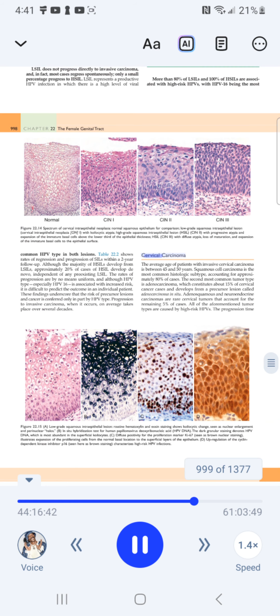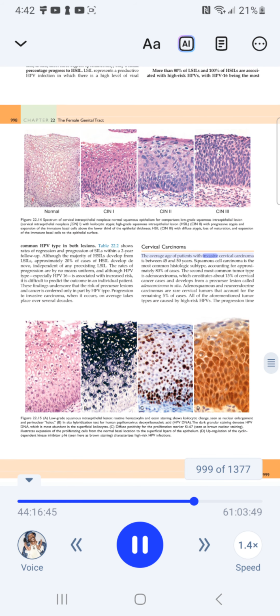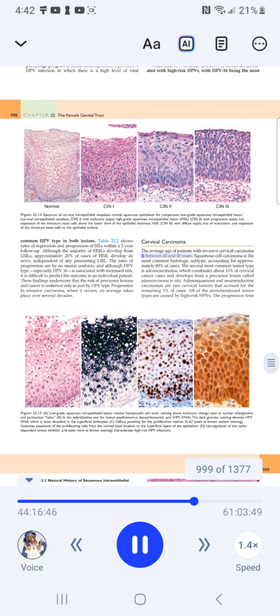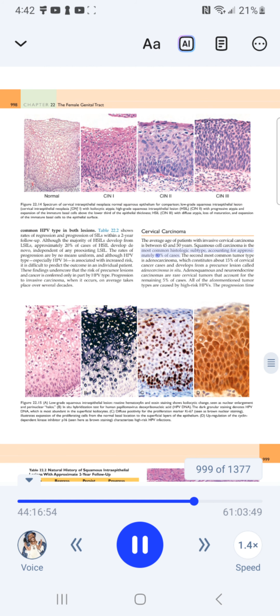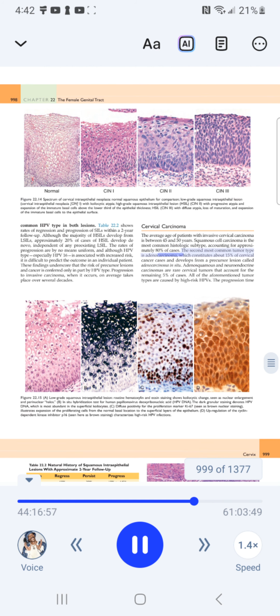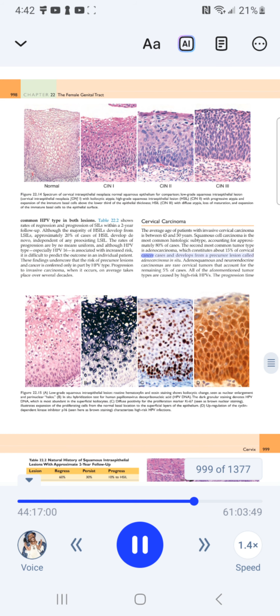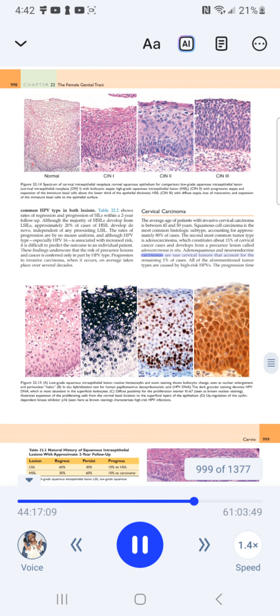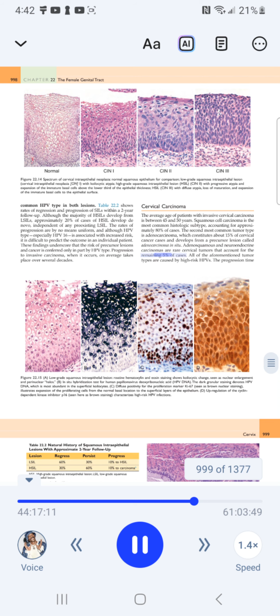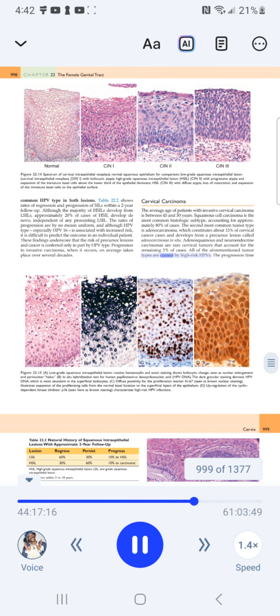Cervical carcinoma. The average age of patients with invasive cervical carcinoma is between 45 and 50 years. Squamous cell carcinoma is the most common histologic subtype, accounting for approximately 80% of cases. The second most common tumor type is adenocarcinoma, which constitutes about 15% of cervical cancer cases and develops from a precursor lesion called adenocarcinoma in situ. Adenosquamous and neuroendocrine carcinomas are rare cervical tumors that account for the remaining 5% of cases. All of the aforementioned tumor types are caused by high-risk HPVs.